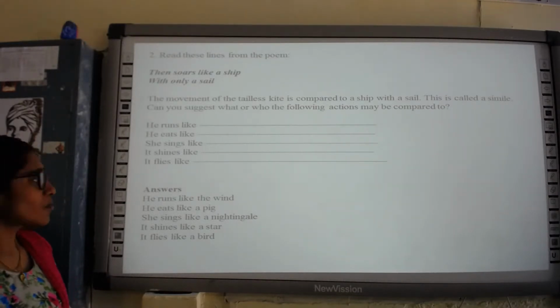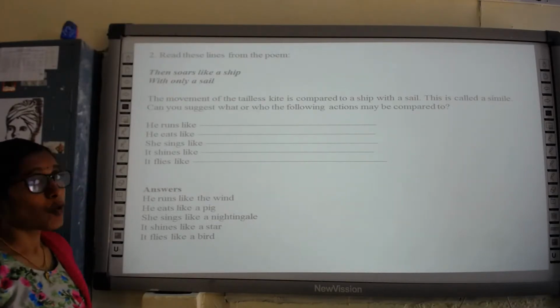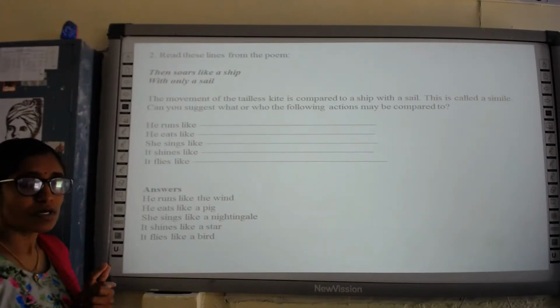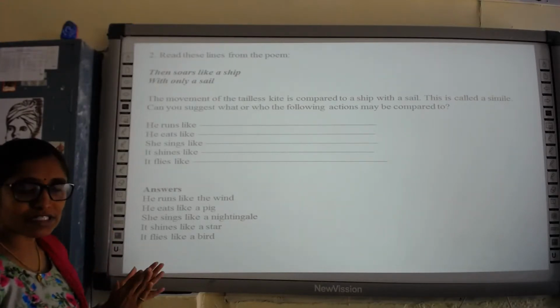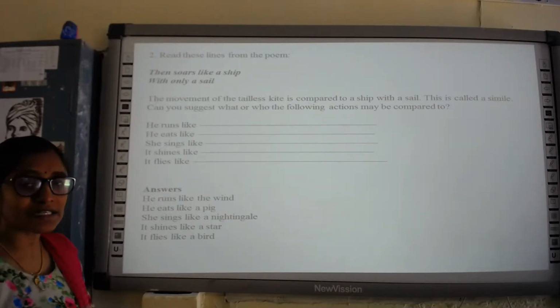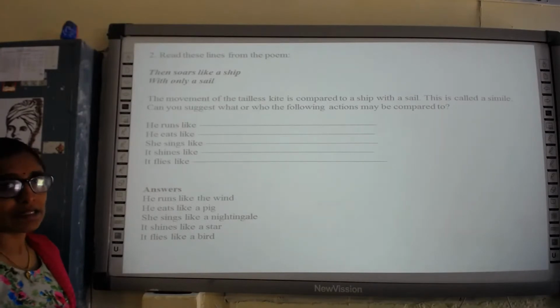Here we can say he runs like the wind. It is so fast. Here the person is being compared to the wind. It means that he runs as fast as the wind. He eats like a pig.